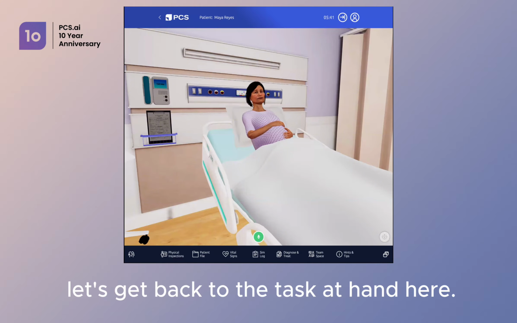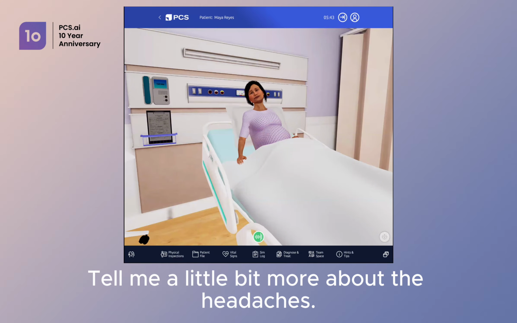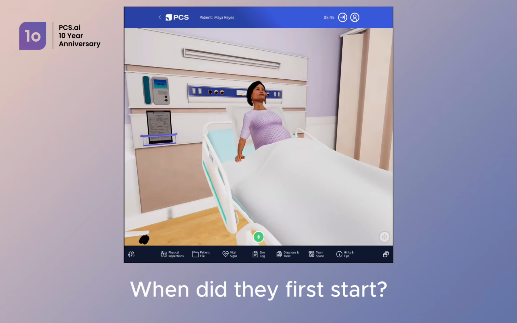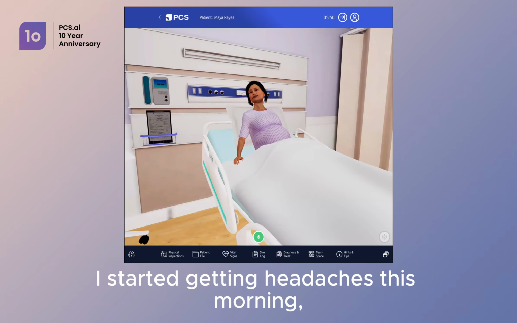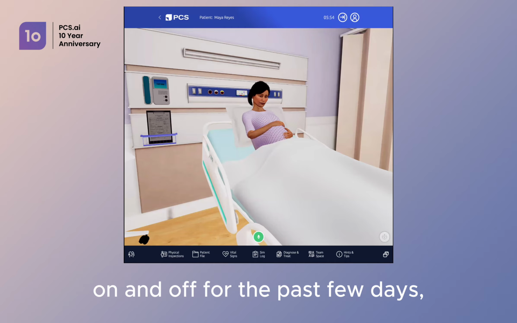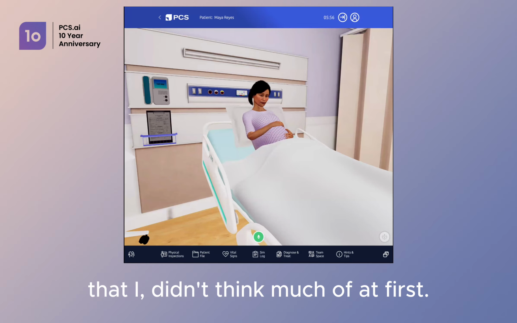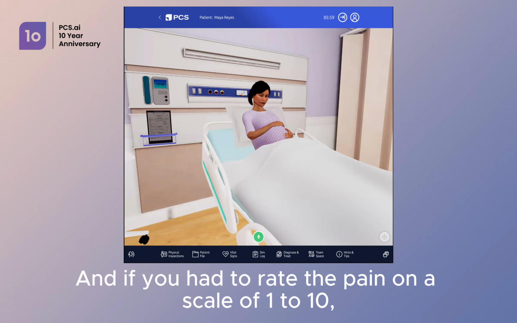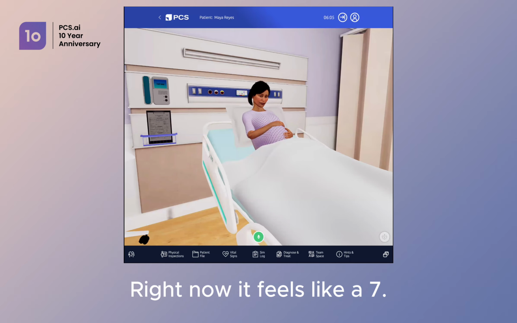Well, let's get back to the task at hand here. Tell me a little bit more about the headaches. When did they first start? I started getting headaches this morning, but I've had lighter headaches on and off for the past few days that I didn't think much of at first. And if you had to rate the pain on a scale of 1 to 10, what would you rate it? Right now, it feels like a 7.